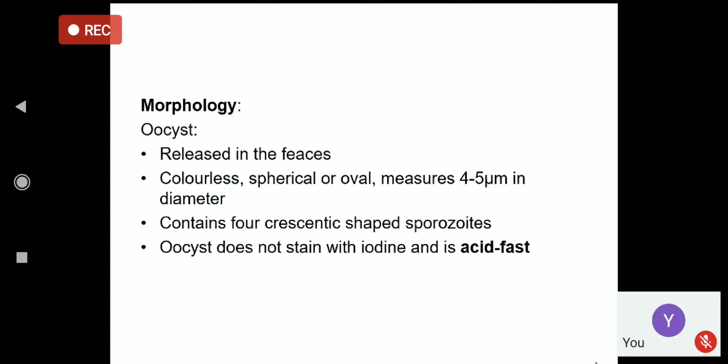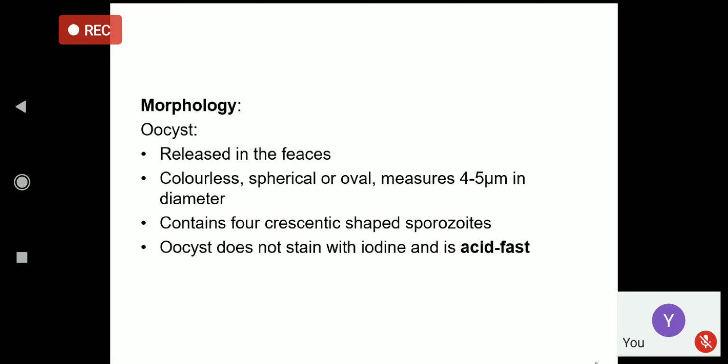The oocyst can be unsporulated initially, and when it is passed out in the stool, it becomes sporulated as it develops the sporocyst, and the sporocyst inside develops the sporozoites, and these sporozoites are the cause of the infection. So oocysts containing the sporozoites are the cause of infection.